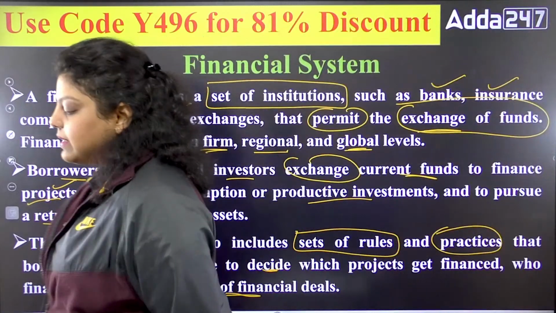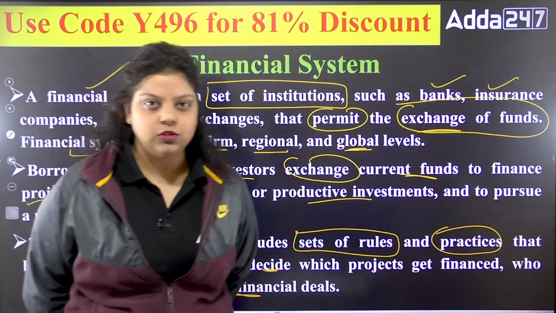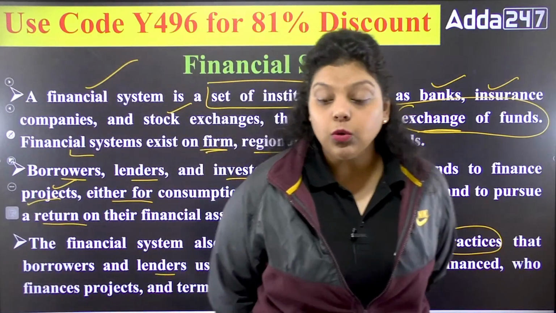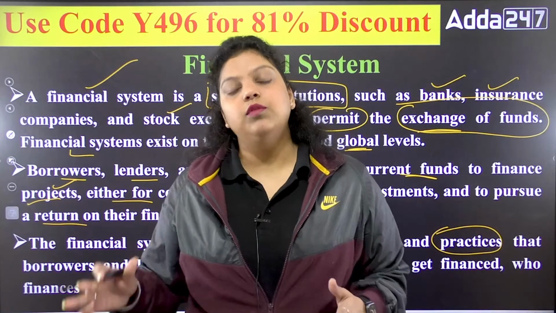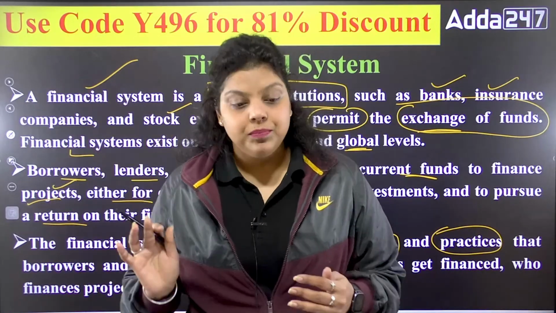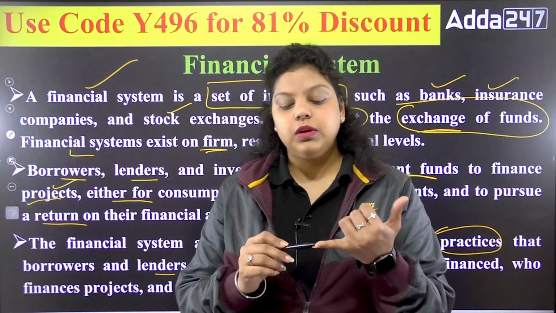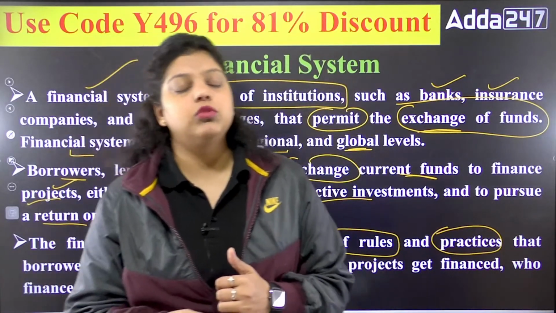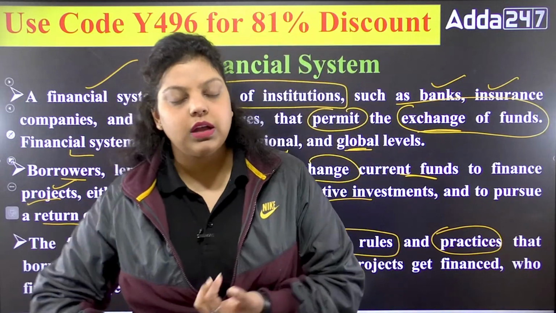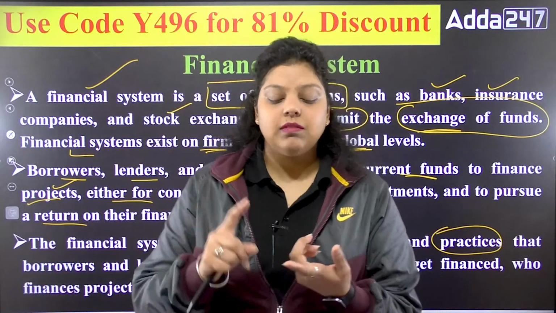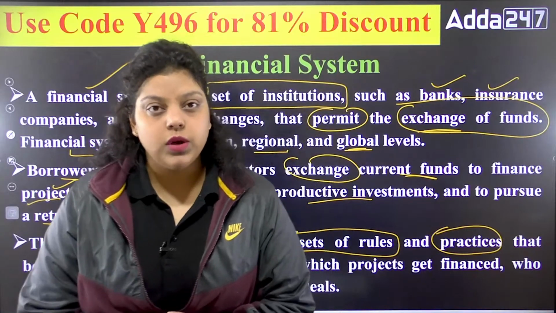Why? Because let's say we know banks are providing loans to customers. Now the customer is not returning the loan, there is an NPA, there is a credit risk. Now if there is no set of rules, the bank will provide loans to anybody. Now there are certain rules. If you want to take a loan from the bank, first of all the bank will check your credit history, your source of income, the purpose of the loan, and the collateral which you are giving for the loan.